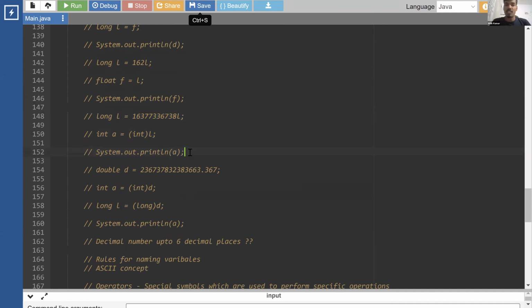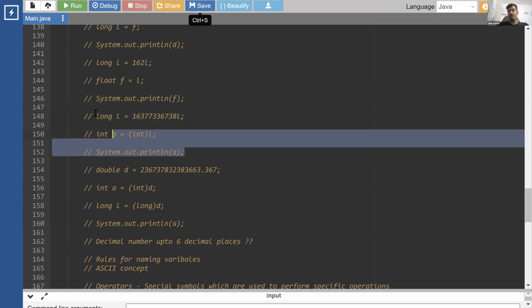Now, forceful conversion has a drawback. Why does Java not do it? If it is possible, Java should automatically do it. The problem is it might result in loss of data, if the number cannot be accommodated. For example, if this long number is large enough, it cannot be stored in an integer value. So it will result in loss of data during this conversion. So that's why Java throws an error that this cannot be converted.